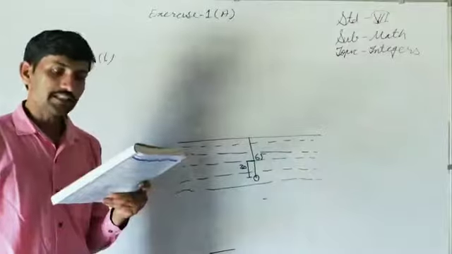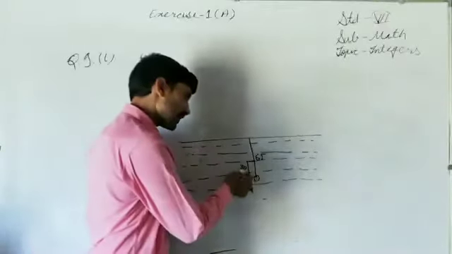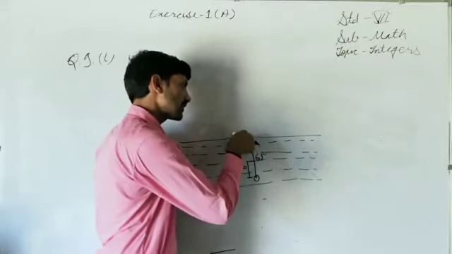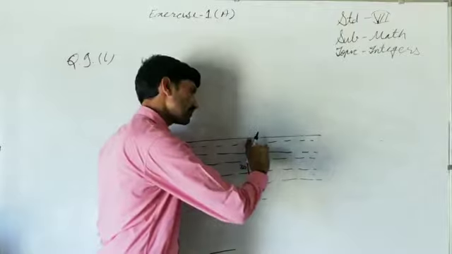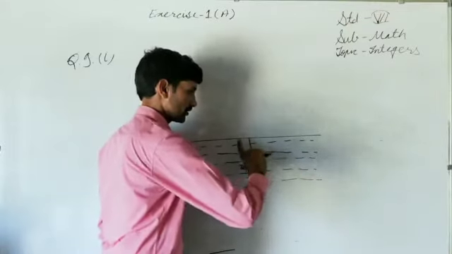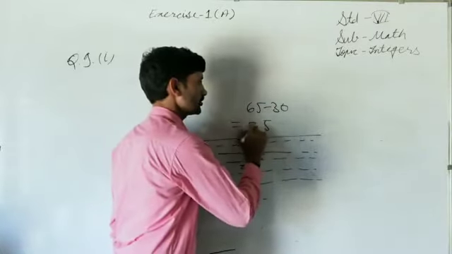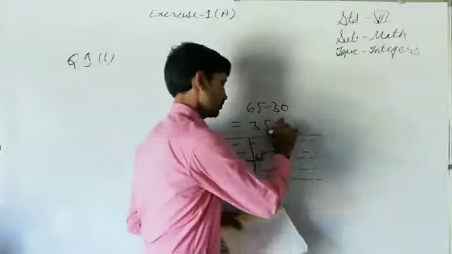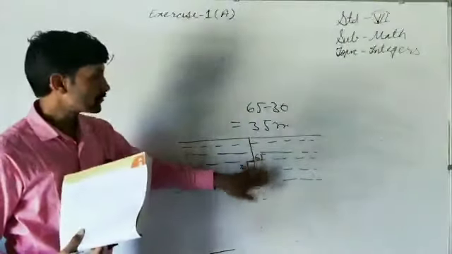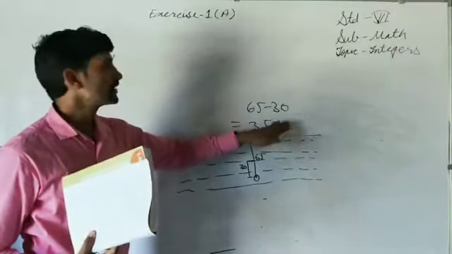What does it say? Is the same as a dive. Now, earlier from here we saw the dive was 65 meter. Now it has come back up from here to here, so it has come up 30 meter. So now we can understand that the dive is only this much. What is left is this. So from the 65 you can subtract this 30. So 65 minus 30 is what? It is 35 meter. So in the blank it will be 35 meter. The question means that if a submarine's dive is 65 meter, and it comes up 30 meter, then how much dive is left? It is 35 meter.